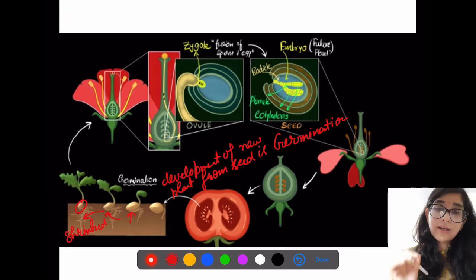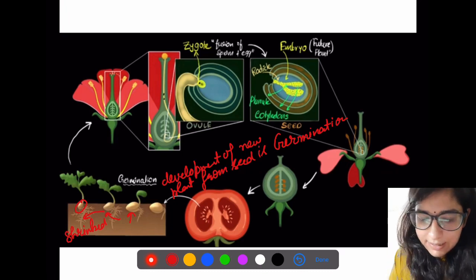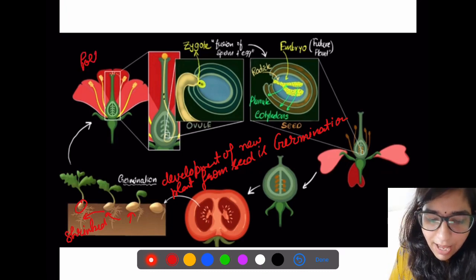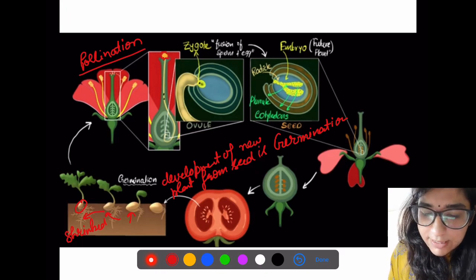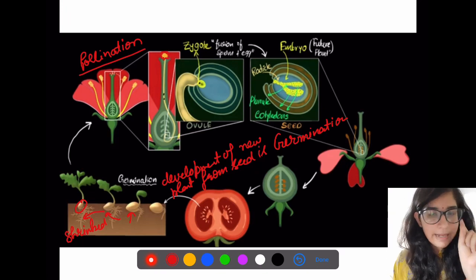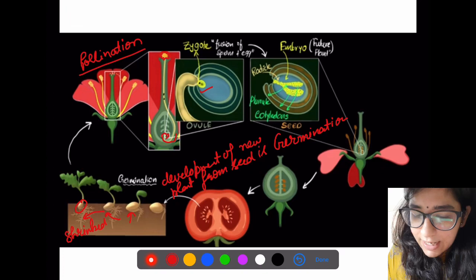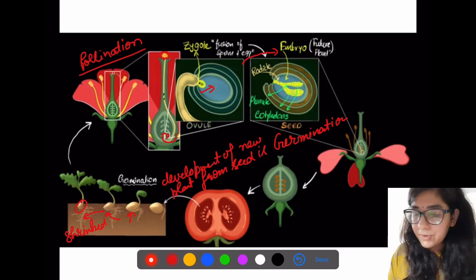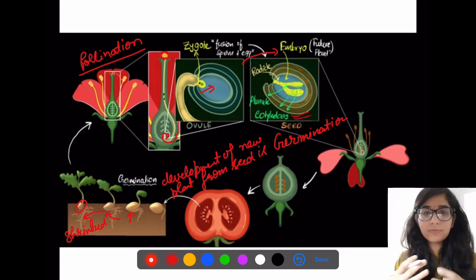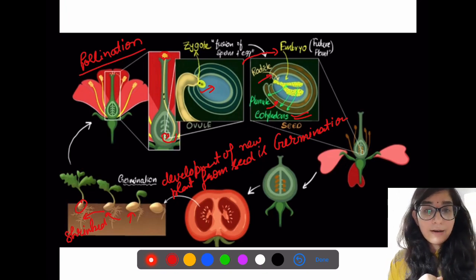So let's quickly revise what has happened till now. Here we said that pollination happened. With pollination, the male pollen grains germinate on the stigma, carrying two male gametes. They reach the ovule part of the ovary, fertilize, and form a zygote. This zygote divides to form an embryo. This embryo has cotyledons, plumule, and radicle, and it further develops.